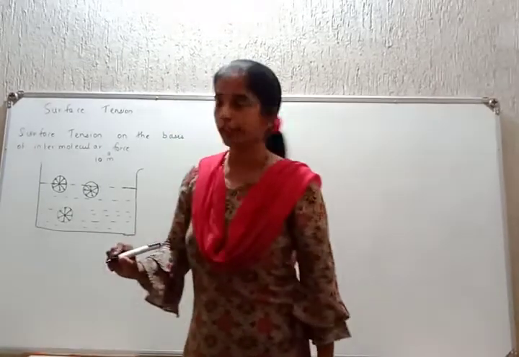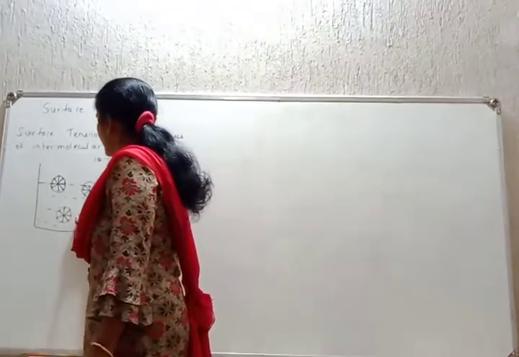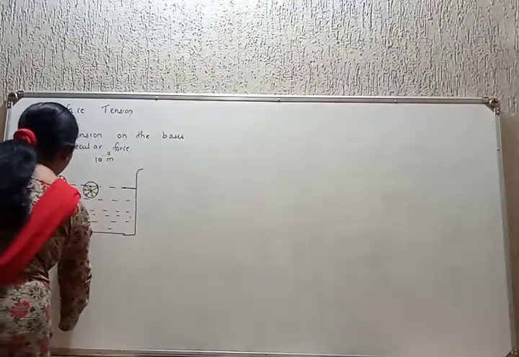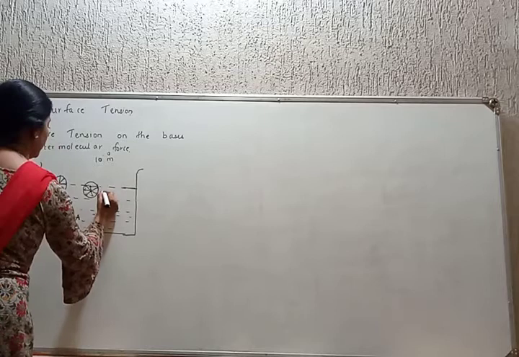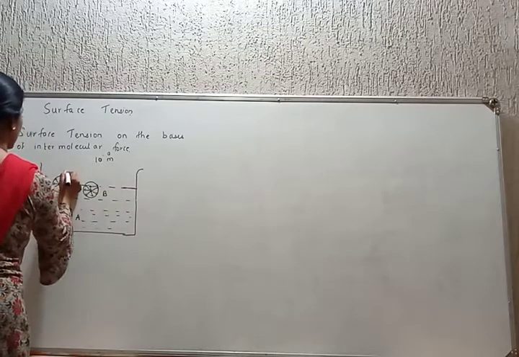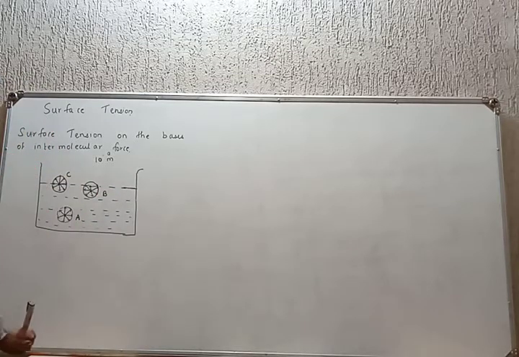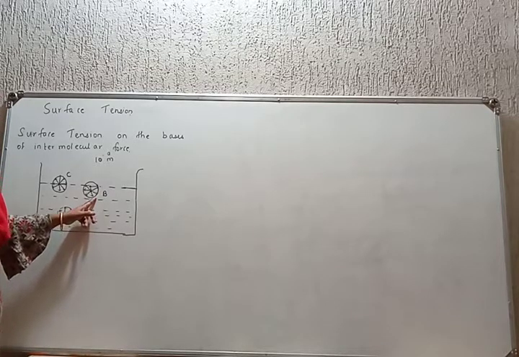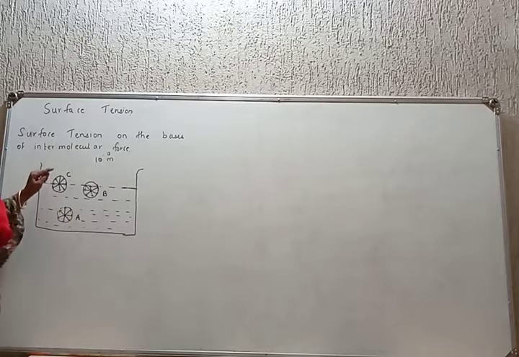Consider three molecules. Molecule A, well within the liquid. Molecule B and molecule C. Okay, molecule A is well within the liquid. Molecule B is slightly below the liquid surface and molecule C is exactly on the liquid surface.